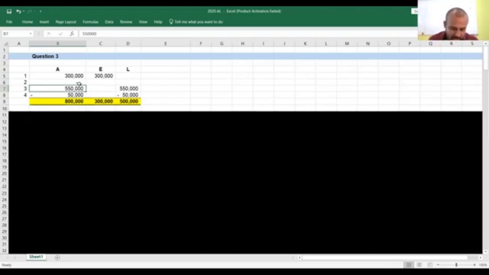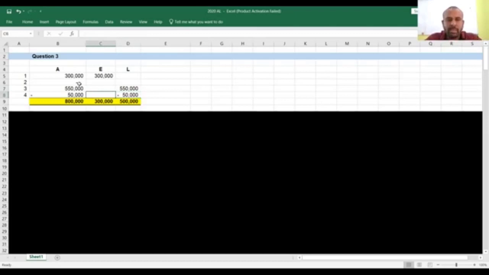Transaction number 3: purchase of stationery on credit, 550. Stationery is the stock of this business, so the stock balance increases by 550 and the liability increases by 550. That increases both assets and liability. Transaction number 4 is a return to the supplier of rupees 50,000.